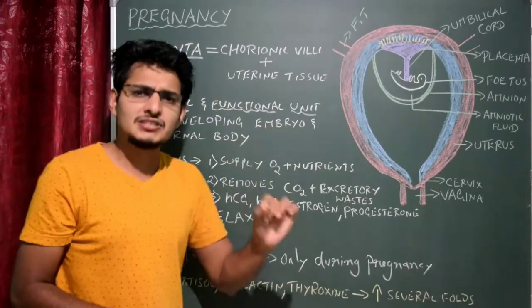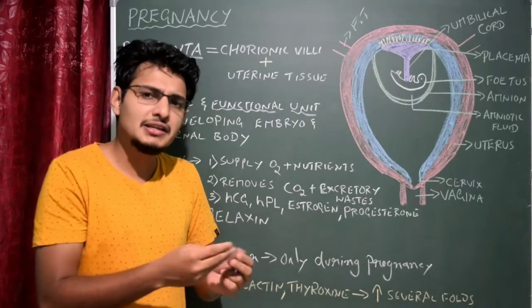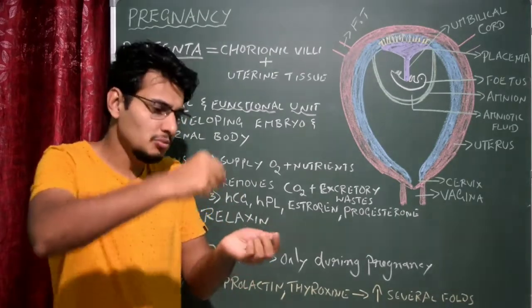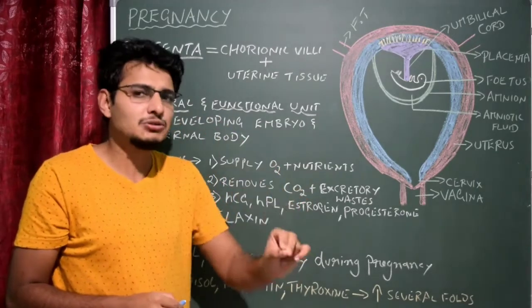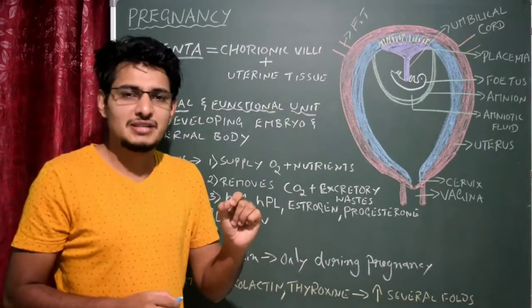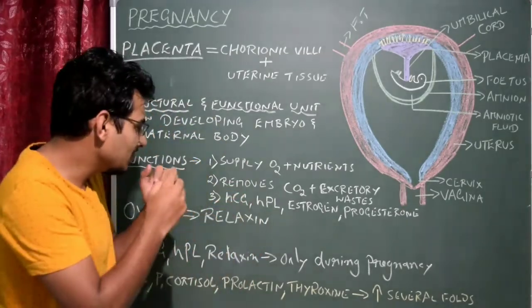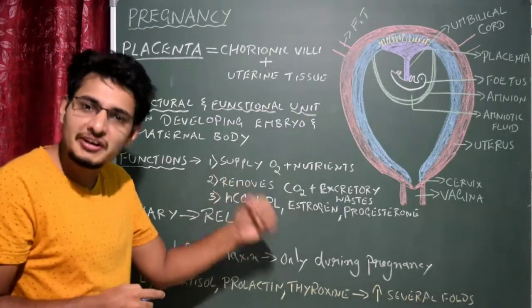What is the test for pregnancy? Simple: in the pregnancy kit, the female urine has to be put, and if it develops two bands, then it confirms pregnancy. So why exactly does that band develop? The thing is very simple. I have written a hormone here, HCG, human chorionic gonadotropin.